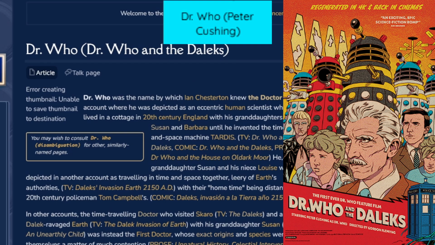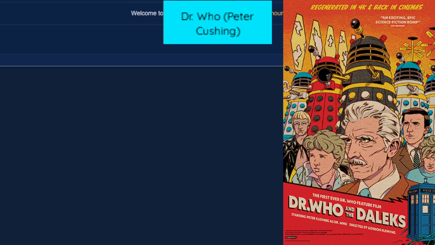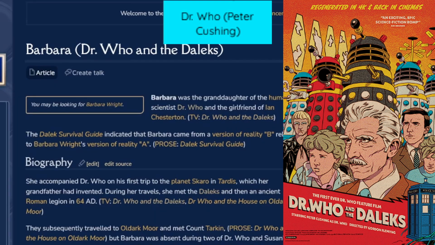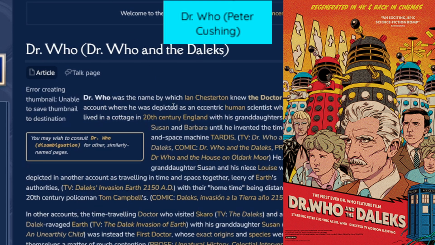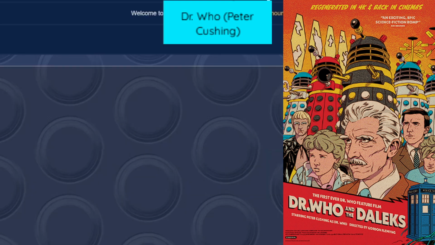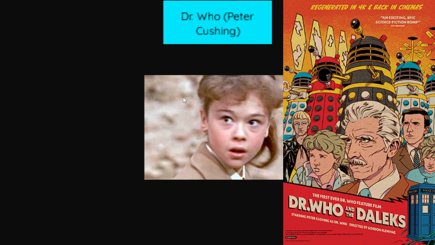And they meet the Daleks. I think Ian Chesterton is in this movie, and also Susan is in it. But he actually has two granddaughters, Susan and Barbara, who is a different character, right? And a tiny child, I believe. No, the girlfriend. Susan's the child. Oh my god. Yeah, that's completely different. This is the one who's the child.